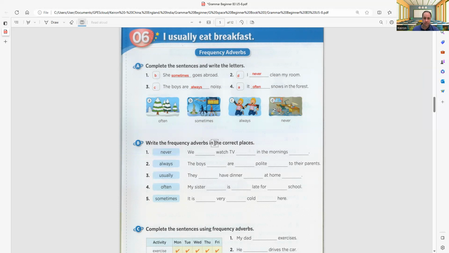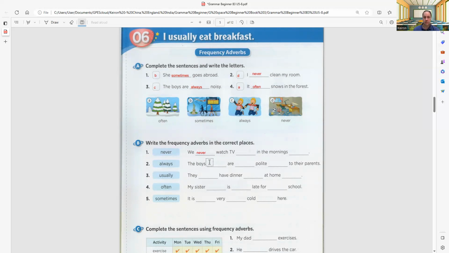Write the frequency adverbs in the correct places. We something watch TV, something in the mornings. Okay, so which spot do we put the adverb of frequency? We never watch TV in the morning. We watch TV never in the morning. Or we watch TV in the mornings never. Right? Put it before the action verb, watch. We never watch TV in the morning.